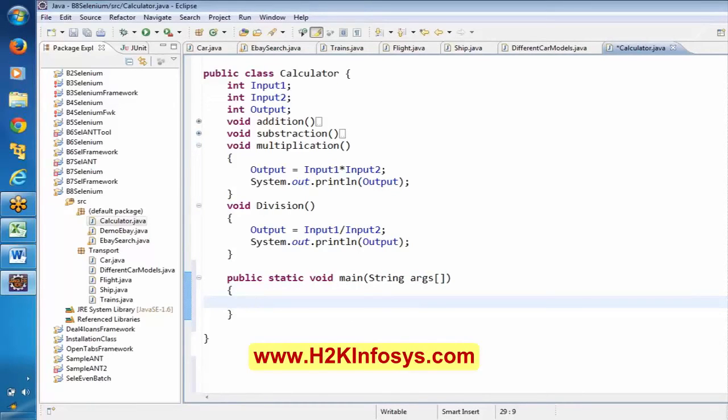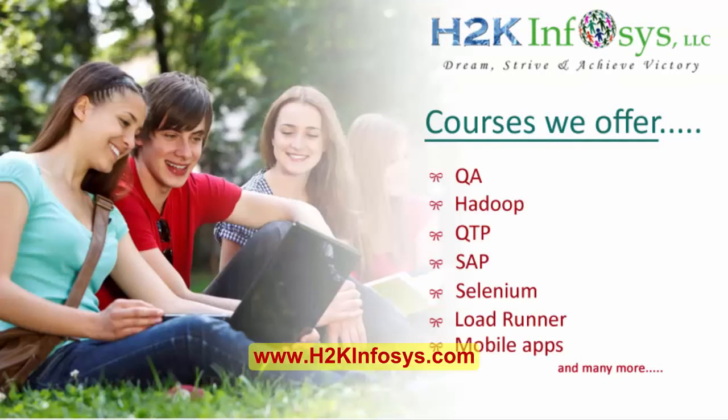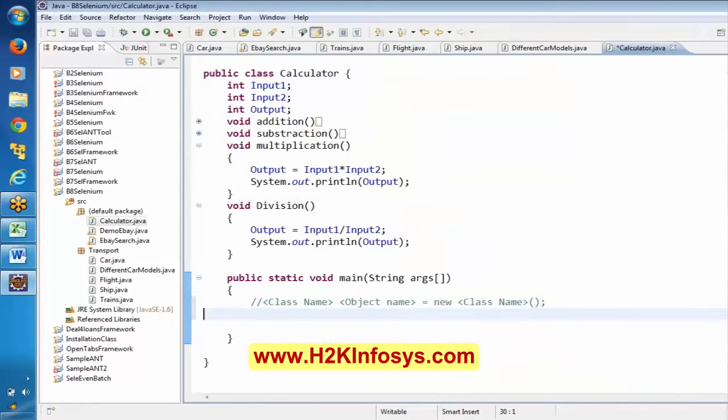Now here, again, what is the syntax for creating the instance? I want to create the instance for this calculator. What is the syntax? We have this syntax, right? Now what is the class name here? Calculator. And you can give the object name any name. Let me say calc like this, and new Calculator. Okay. Now I have created the instance.